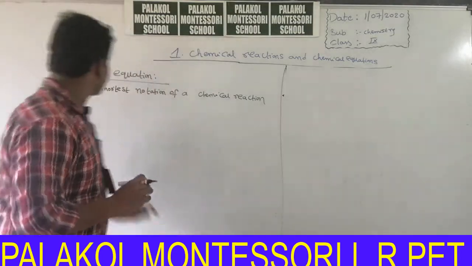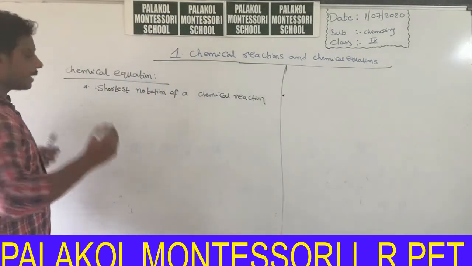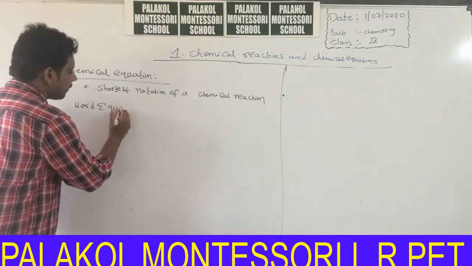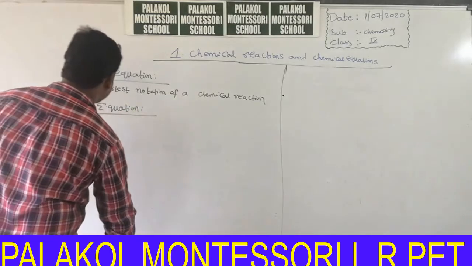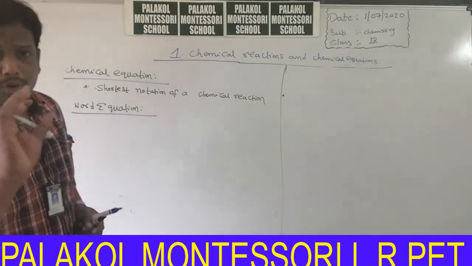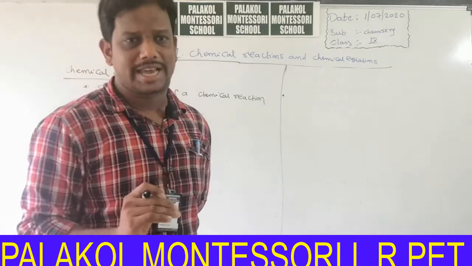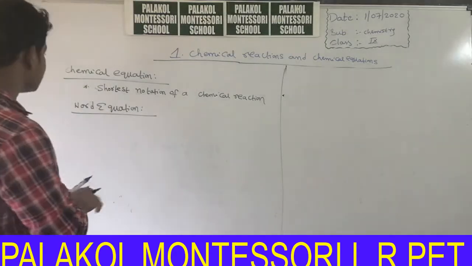Before going to explain chemical equation, we start with another term, that is word equation. What is word equation? A chemical reaction is nothing but a chemical change.